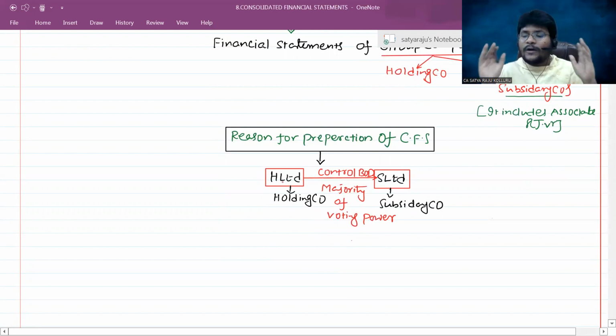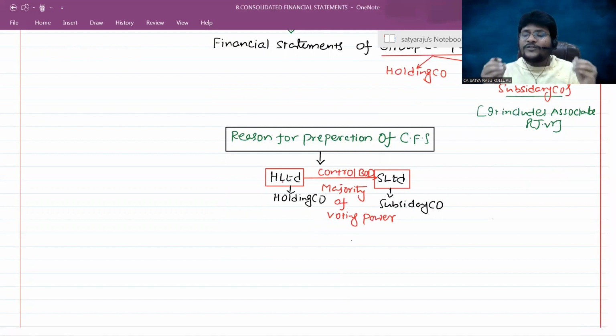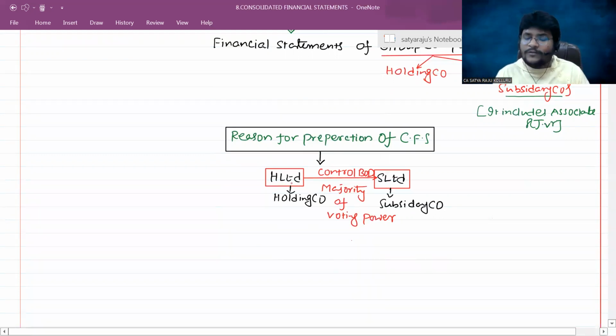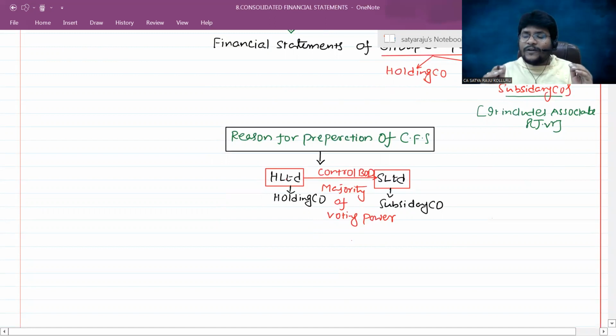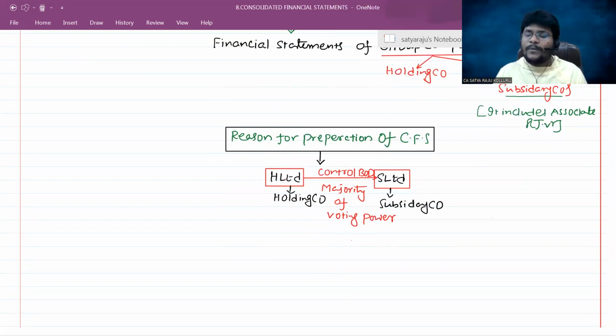It is the responsibility of the holding company to provide financial information to the users of the holding company by considering the financial statements of the subsidiary companies as well. Because the real financial result and the real financial position of the holding company depend not only on the exclusive holding company affairs, but also on the affairs of the subsidiary company.